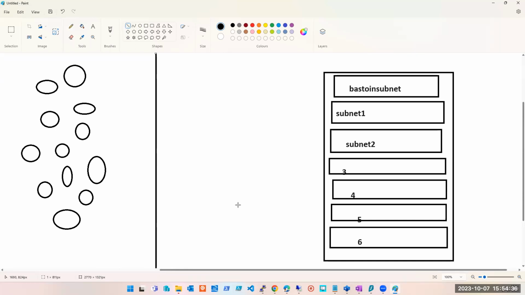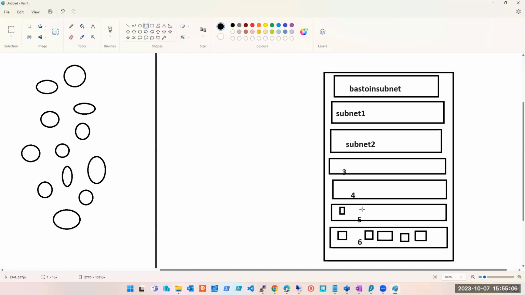Whatever we have learned till now, based on that, what comes to your mind? How can these users connect to machines which are on these subnets? How will you connect to these machines? Simple question. Based on whatever we have understood till now. I'm not talking about the future solution or anything. Based on whatever we have been doing till now, how will you connect to these machines?